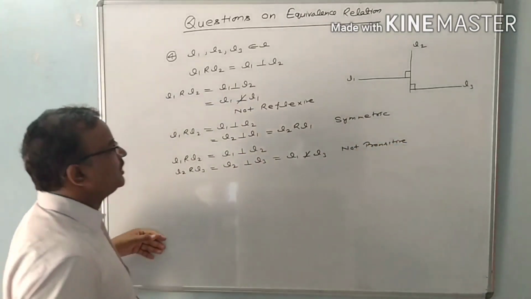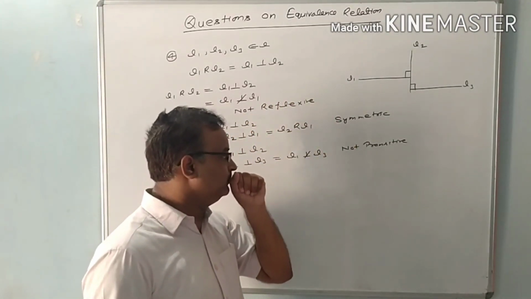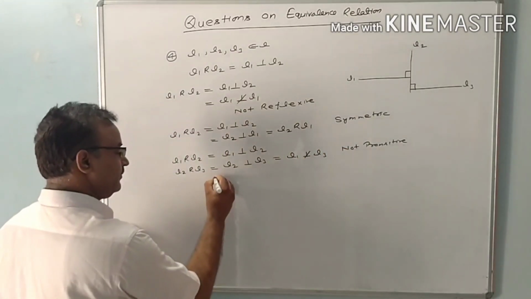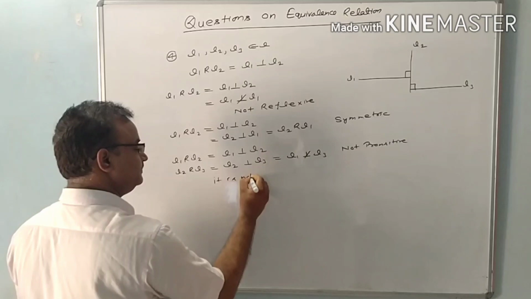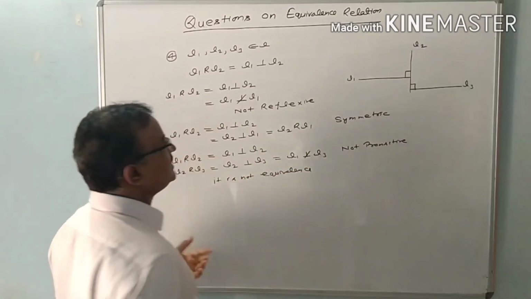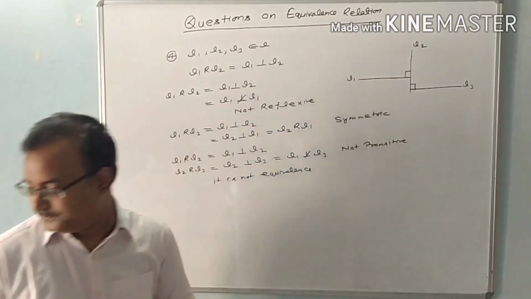Now you know this relation is not reflexive, but it is symmetric and not transitive. So we can say this relation is not equivalence relation. Now I'm going to discuss next question.